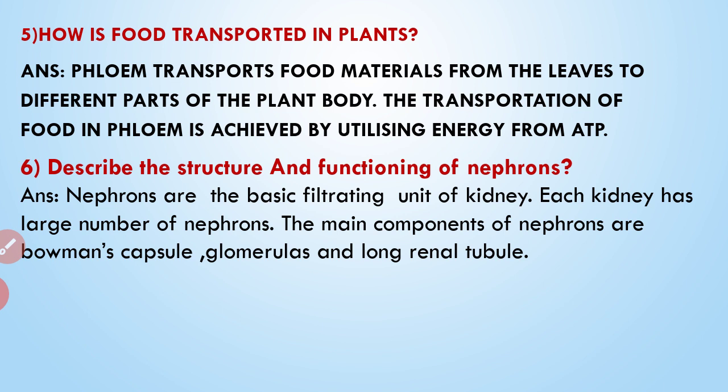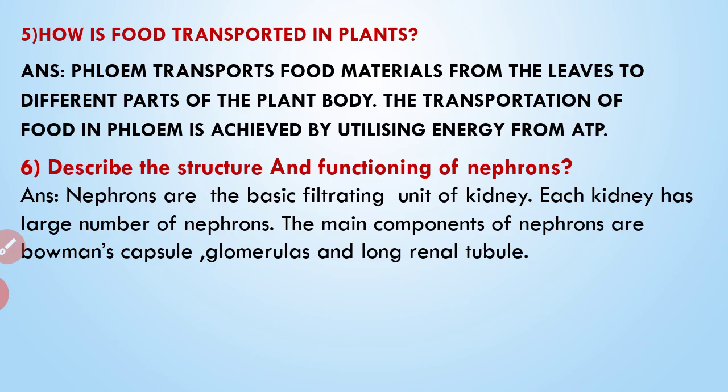The next question, describe the structure and functioning of nephrons. So this is important, the diagram and its function. This question you may get in the exam. Let's discuss the answers. Nephrons are the basic filtrating units of a kidney, and each kidney has a large number of nephrons, and the main components of nephrons are Bowman's capsule, glomerulus and a long renal tubule.